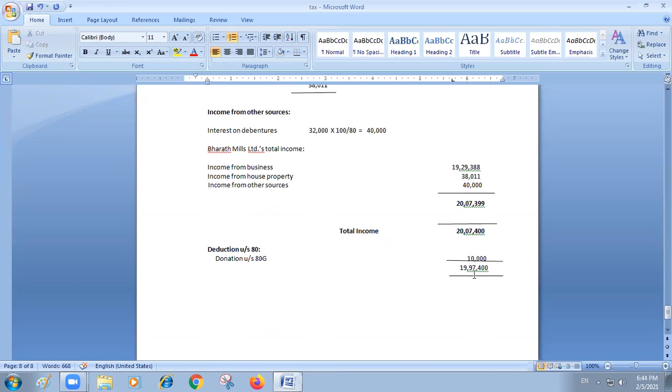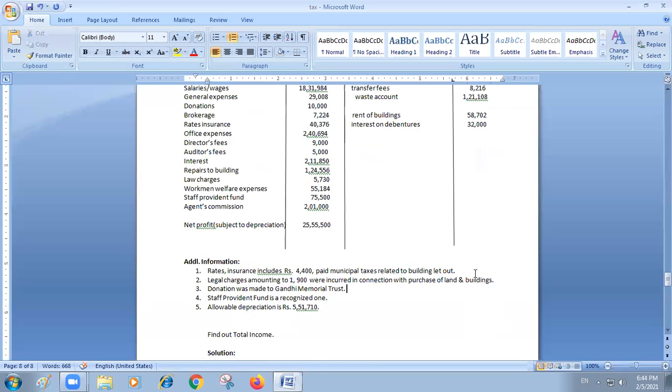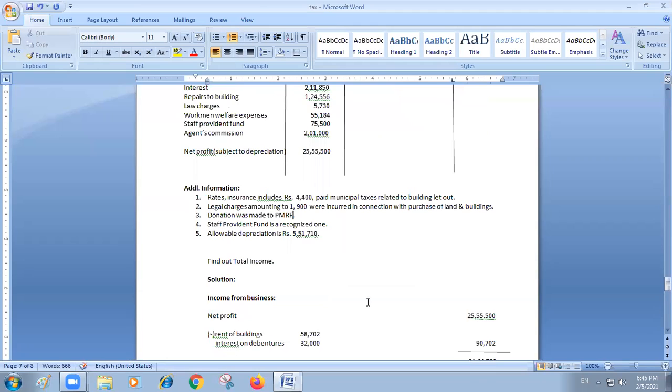But we have completed this solution. So what I will do is change it to donations to 100% donations. Certain donations are 100% allowed. What are those donations? Donations to PMRF. What is PMRF? Sindhu and Srinivas, do you know what PMRF is?